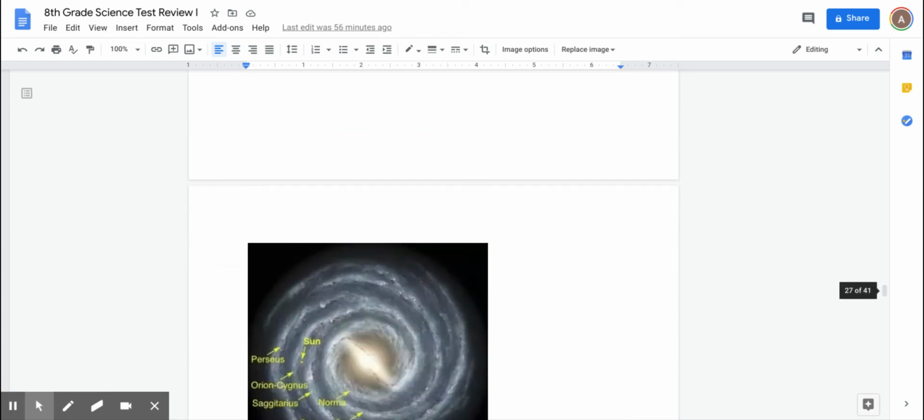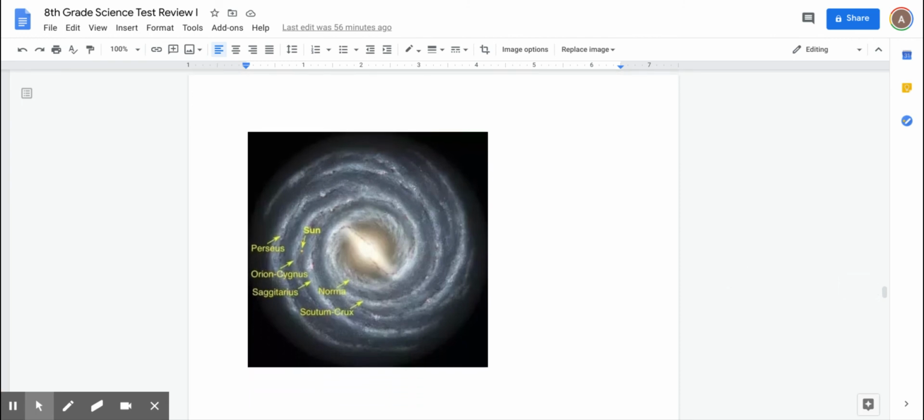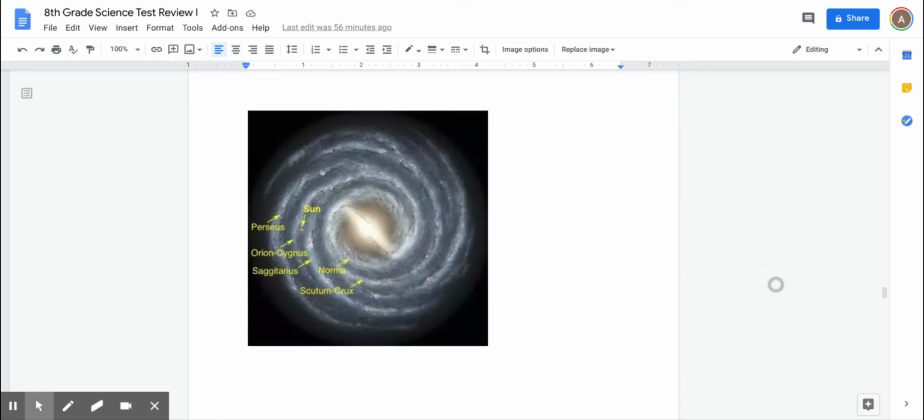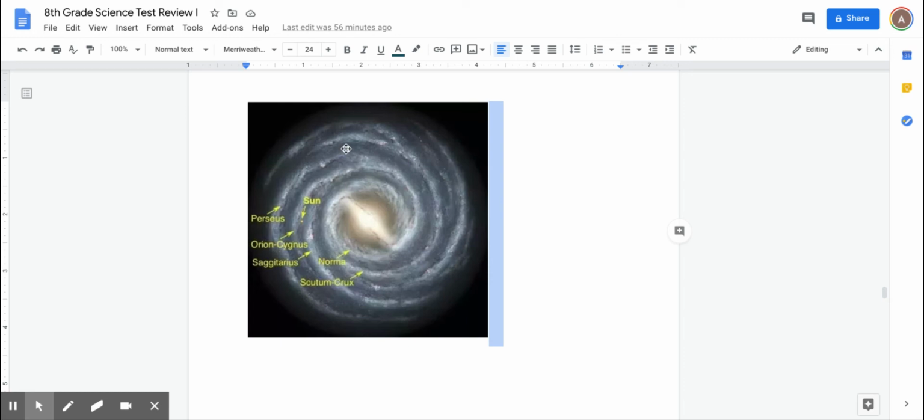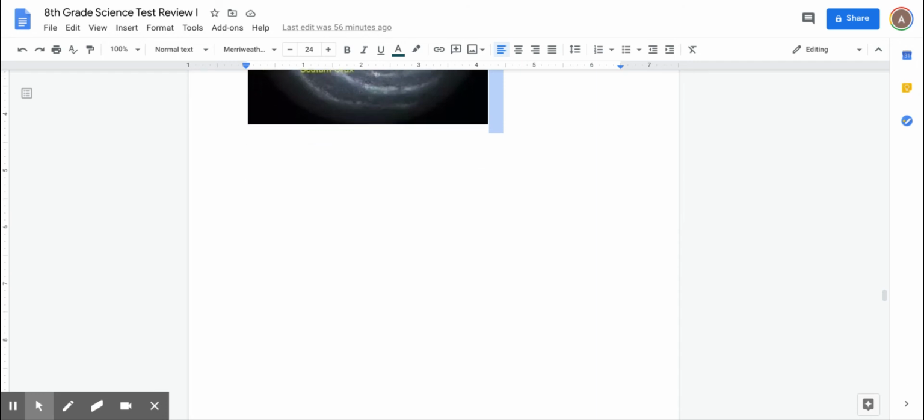All right, so let's move on here. And so again, there's the Orion Arm where we live. And remember, all the stars in our Milky Way are the only ones we see in the night sky. We do not see any of the other galaxies' stars. We can see the other galaxies in the night sky with telescopes. They just look like a little blob of white streaks, right?